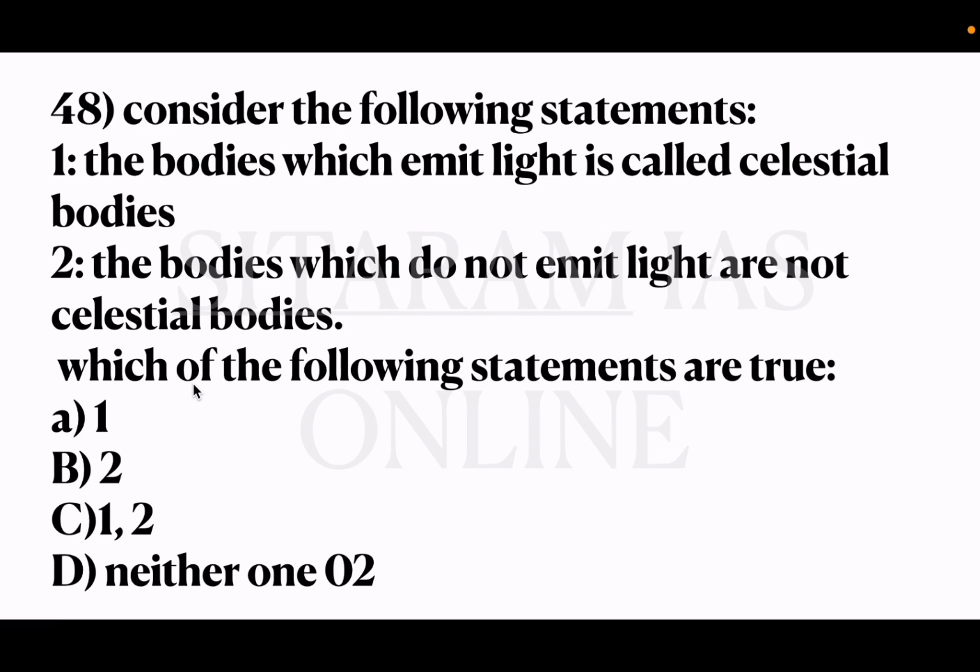Recall the statement of celestial bodies. Celestial bodies are those objects which shine in the sky. It is not related to whether it produces its own heat and light, or doesn't produce its own heat and light. Okay, even the moon is a celestial body, but it doesn't emit light on its own. Okay, so option 2 is wrong, because the bodies which do not emit light are also called celestial bodies. So only one statement is correct. Option A is the correct answer.